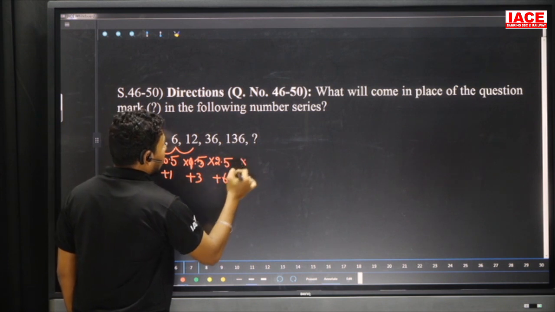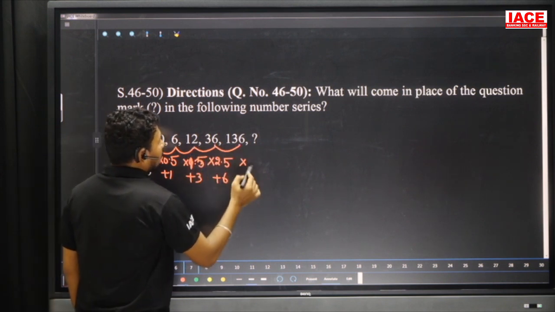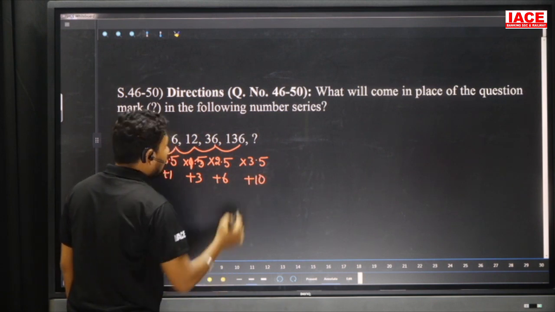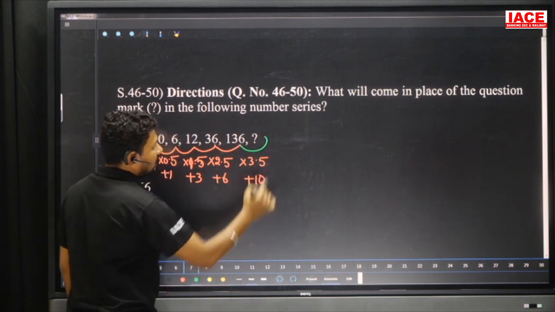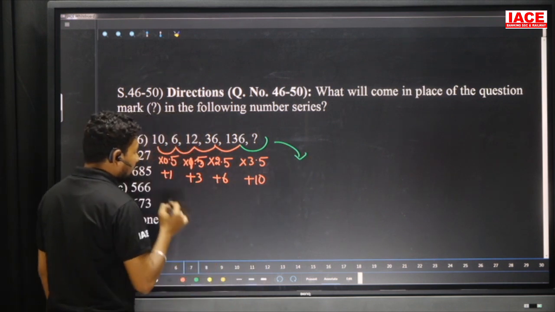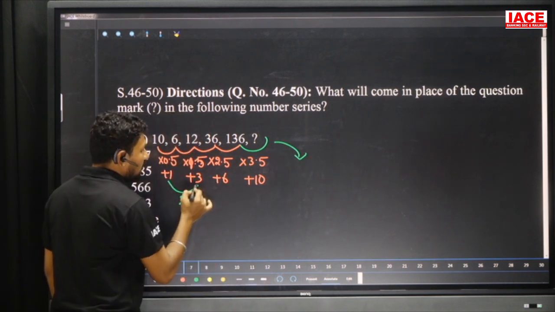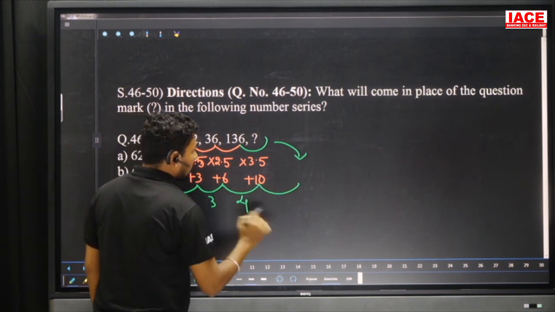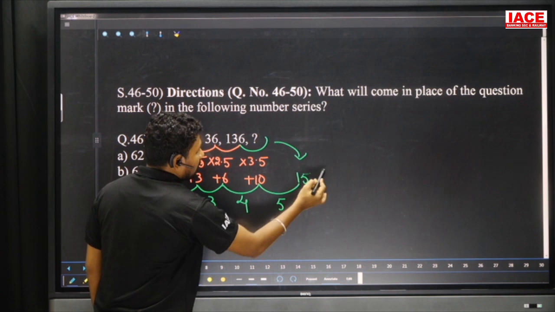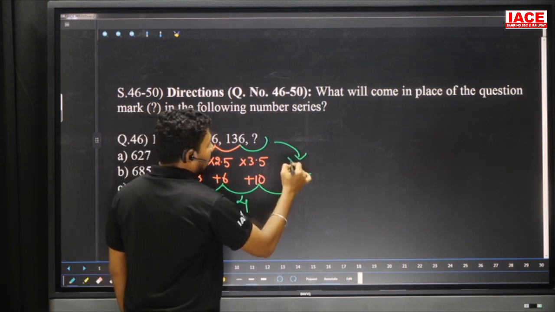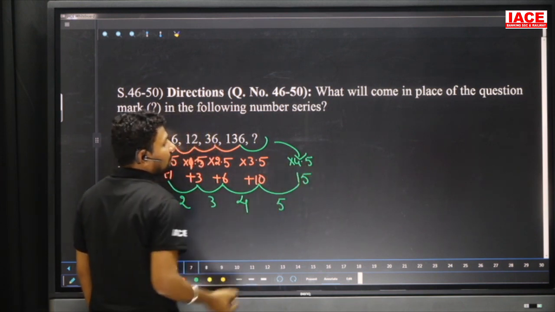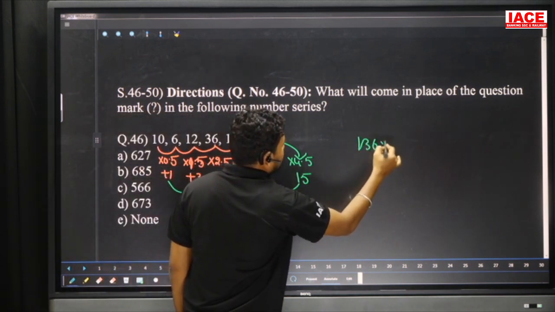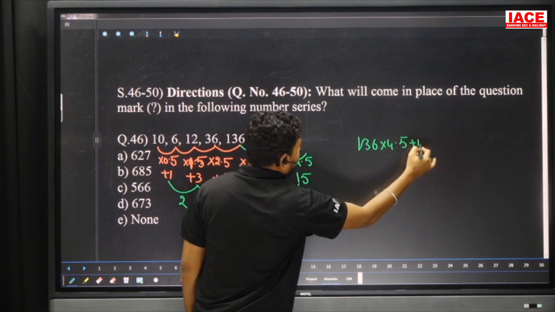And here it is multiplied by 3.5 and added extra 10. Now the final value is 136. What is the number multiplied and what is the number added? That is our logic. 1 became a 3, 3 became a 6 which means 3 added, 6 became a 10 which means 4 added, 10 became a 15 which means 5 added. Next time it is into 4.5. Now 136 into 4.5 plus 15.